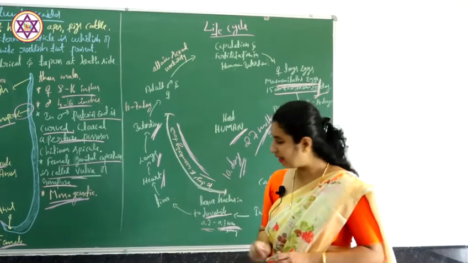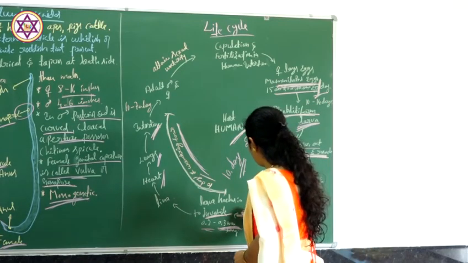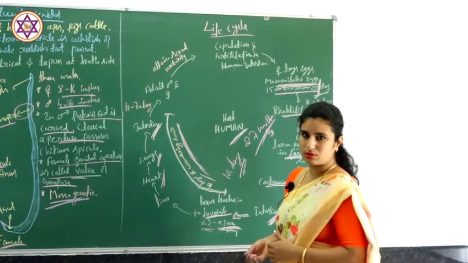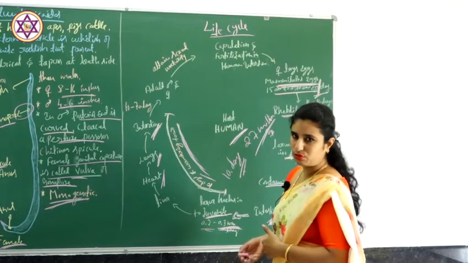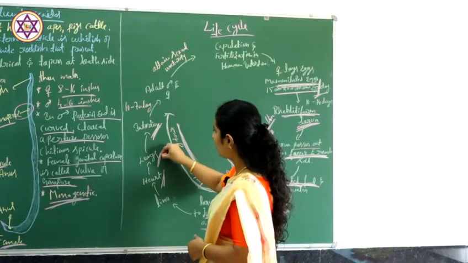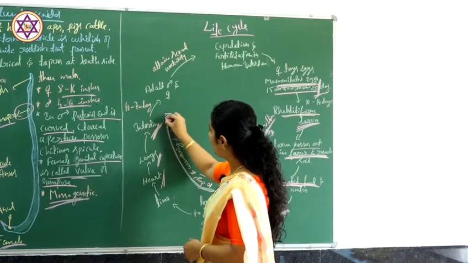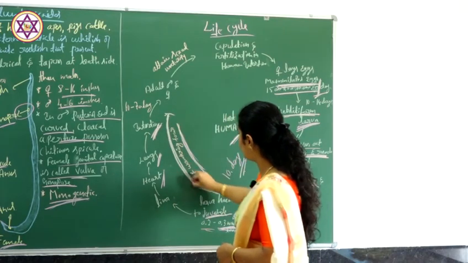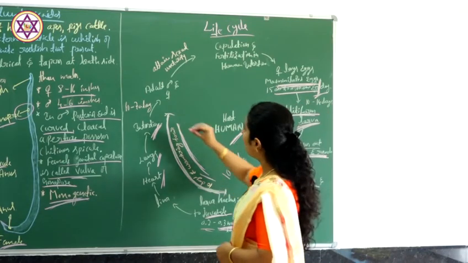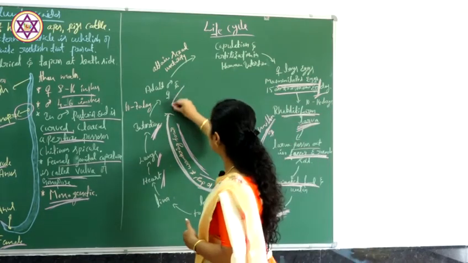So in the intestine the larva hatches into a juvenile, but development does not take place there. Instead, it travels from intestine to liver, liver to heart, heart to lungs, then comes back to the intestine. During this period, the juvenile develops into an adult male and female.